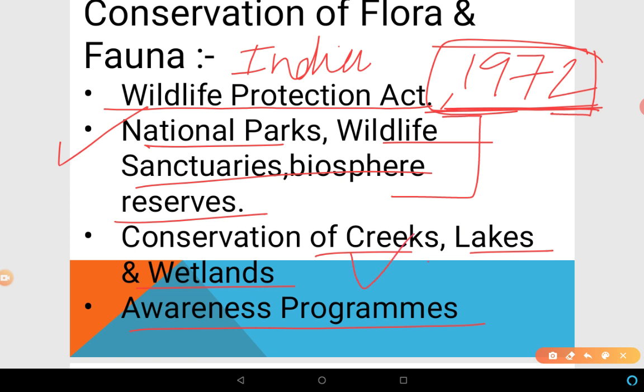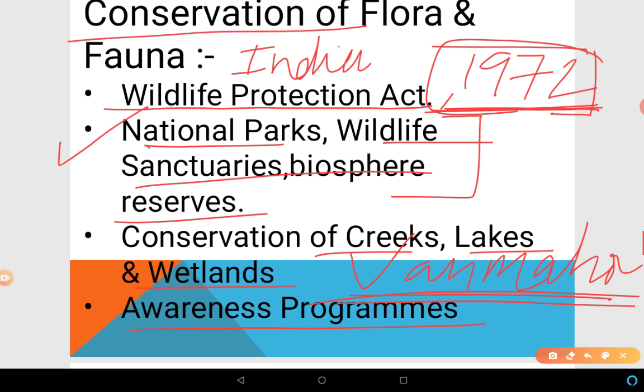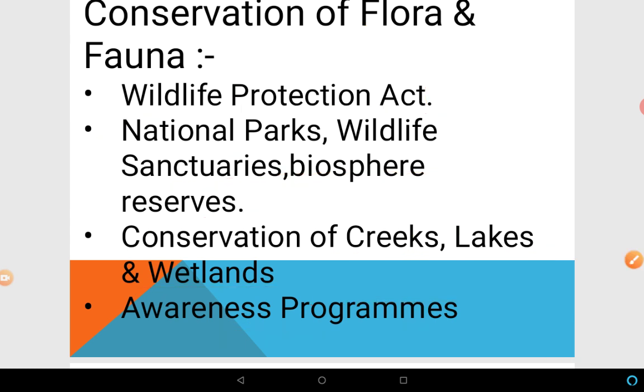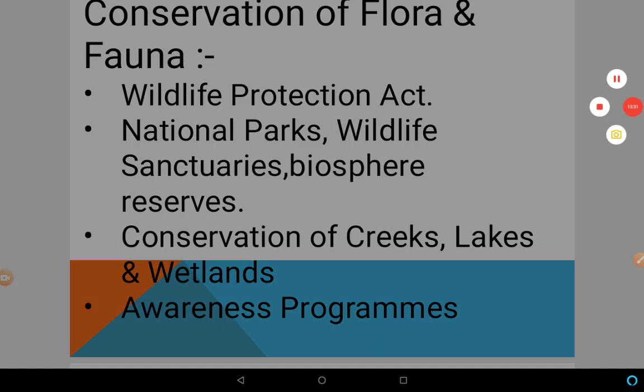For example, Van Mahotsava, right, to promote conservation of flora and fauna. Through these kinds of programs, we can make people aware of the importance of flora and fauna and to conserve them. Many communities in India also try to protect them, with the help of the government or NGOs. Different kinds of NGOs are also working to protect flora and fauna. So these are the different ways to conserve flora and fauna.